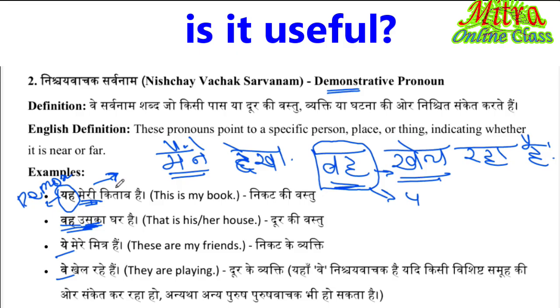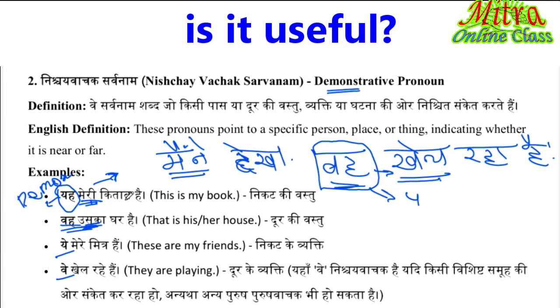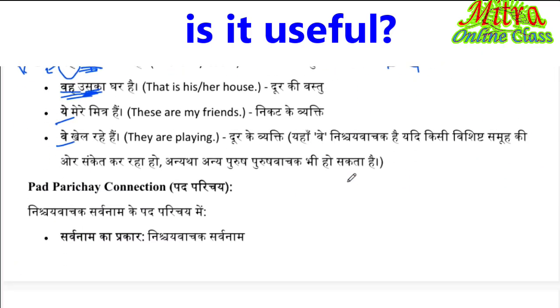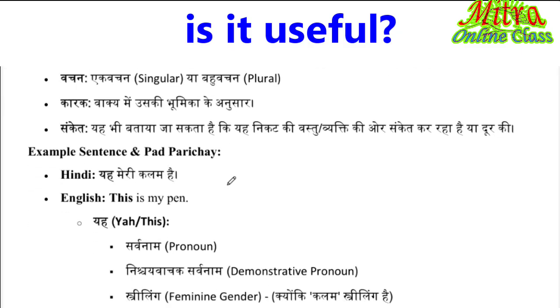I hope you maybe understand. So this is a demonstrative pronouns. We can identify the demonstrative pronouns and Vyaktivachak and Purusvachak सर्वनाम, अन्य Purusvachak सर्वनाम, अन्य Purus. So now come to see how it's connected with the Pad Parichay. See here, Mary, that Mary is at a what is it?